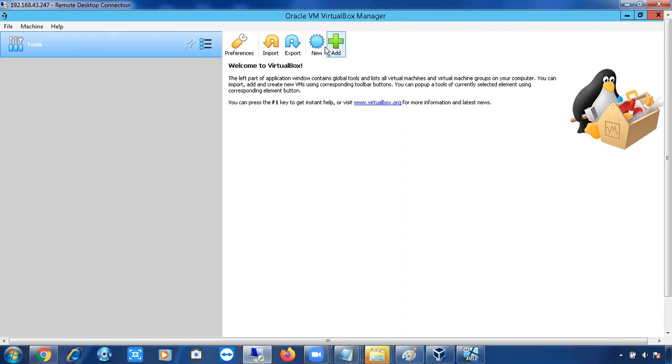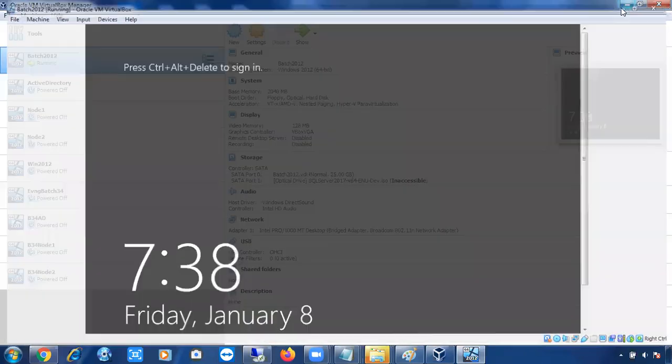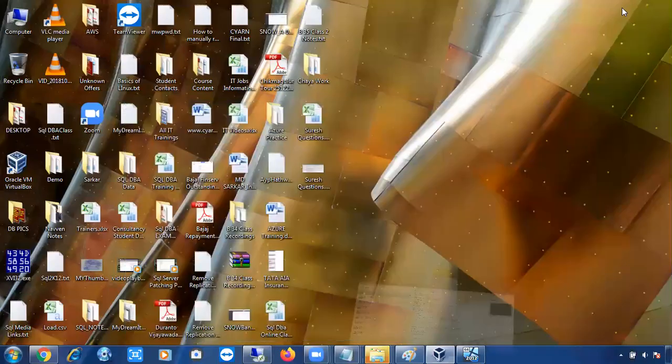If you want to create any new machines, you can use this New button. You can simply follow the on-screen directions and create a new virtual machine. This is how we have to install VirtualBox software. Till now, any issues, any doubts, just let me know. Otherwise, today I'll show you how to create one virtual machine.